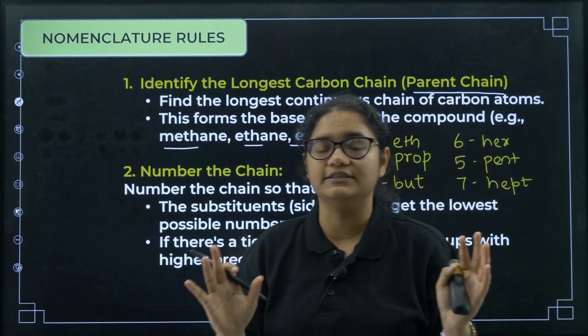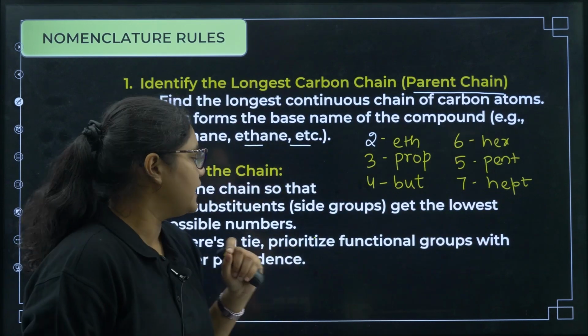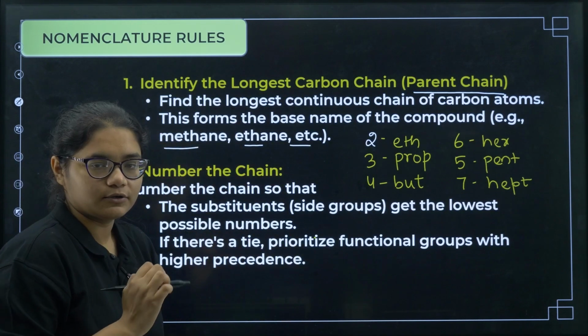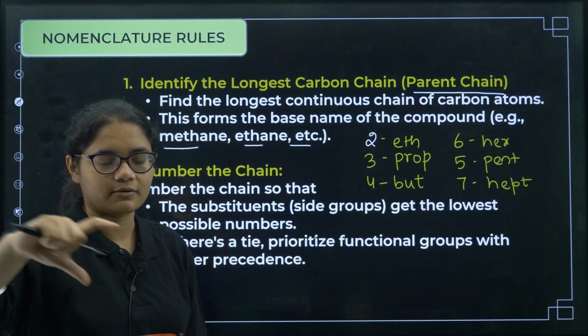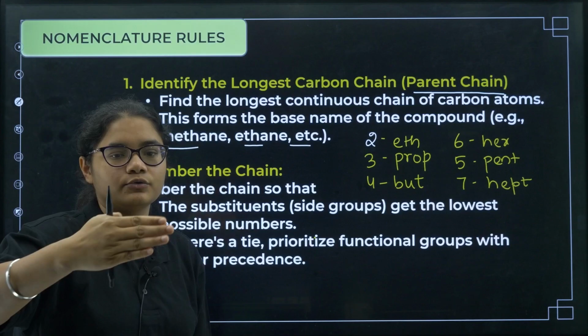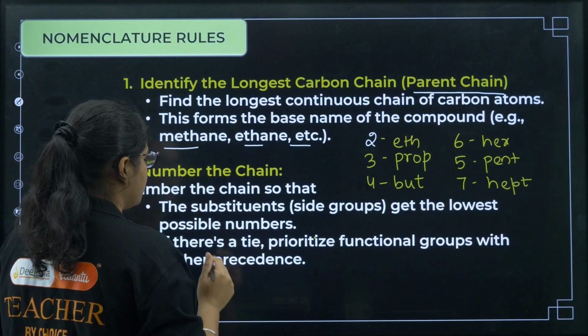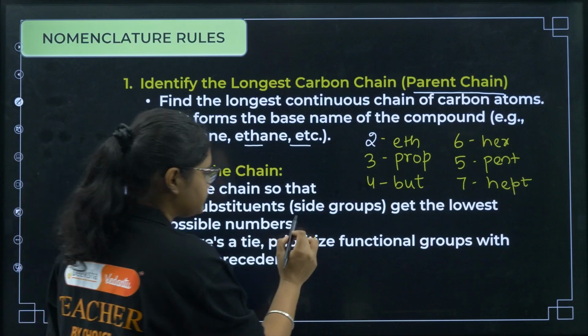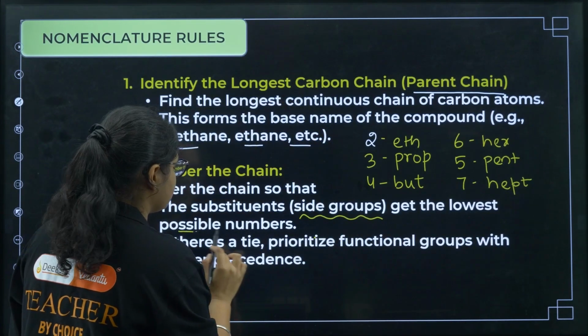The longest carbon chain is the thing that you need to identify first. Okay, next is what? Number the chain. You have to give numbers to the chain. Like the carbons you have identified, suppose 7 carbons are there, you have to number them 1, 2, 3, 4, 5, 6, 7 like that. But what are the rules that you should follow while numbering? The substituents, what do you mean by substituents? The side groups, okay, get the lowest number possible.